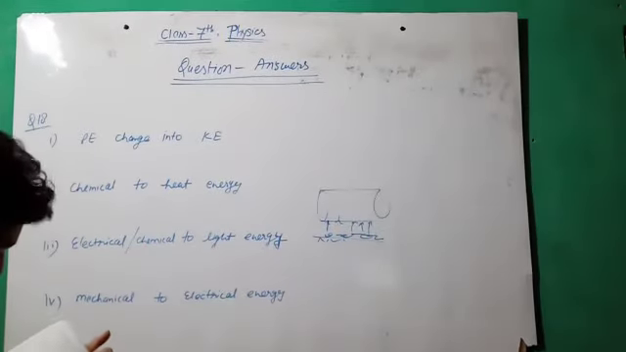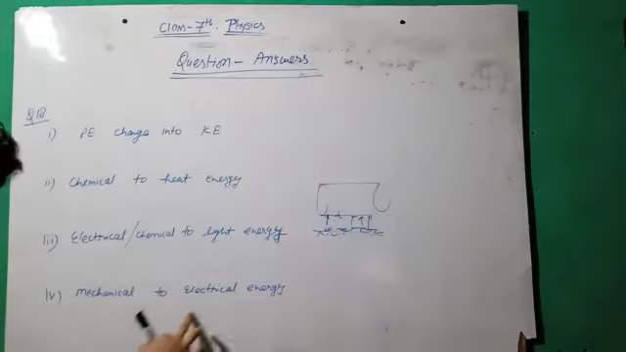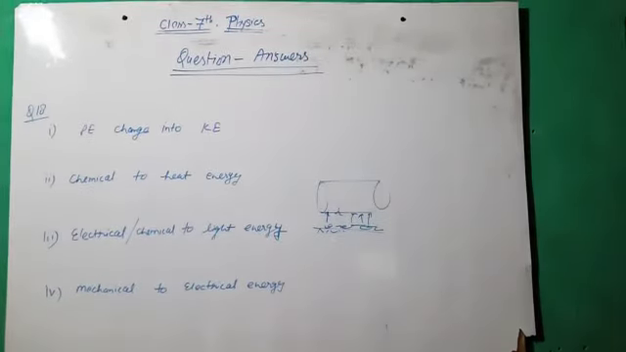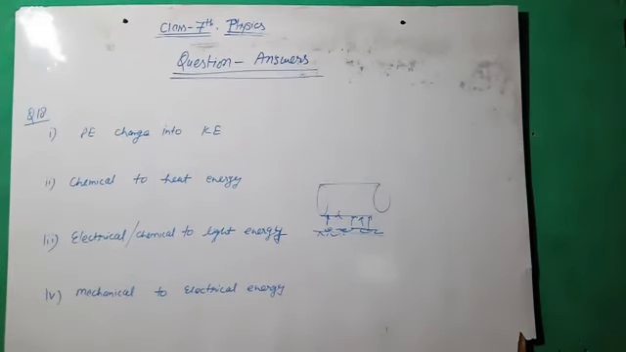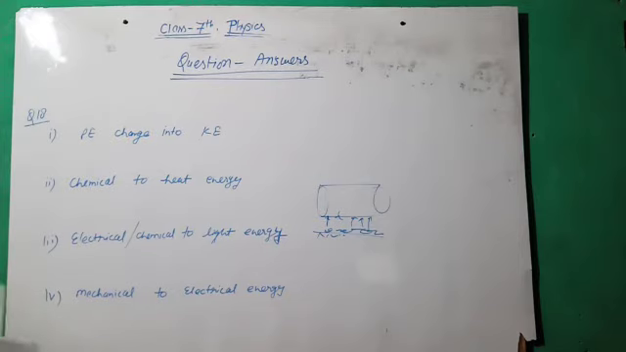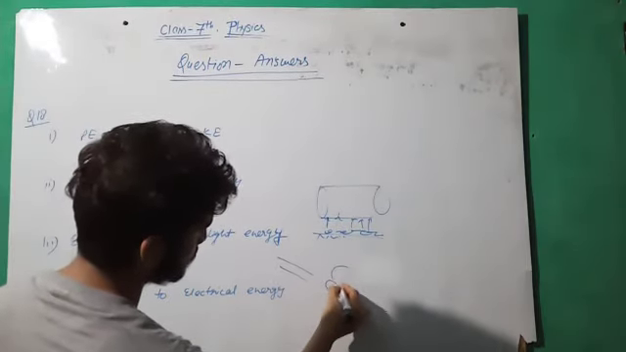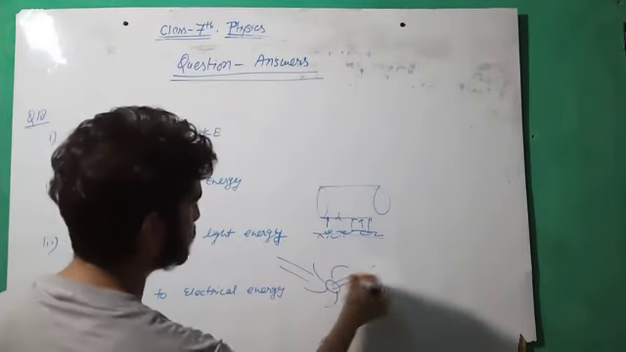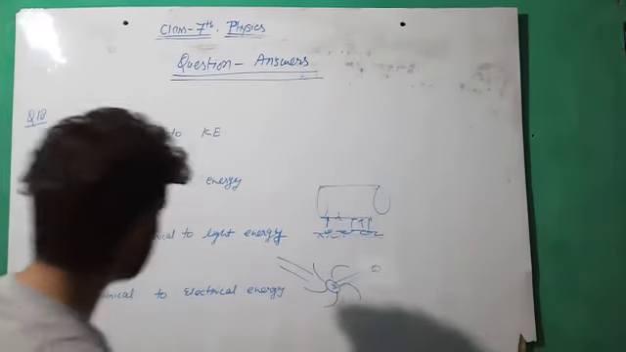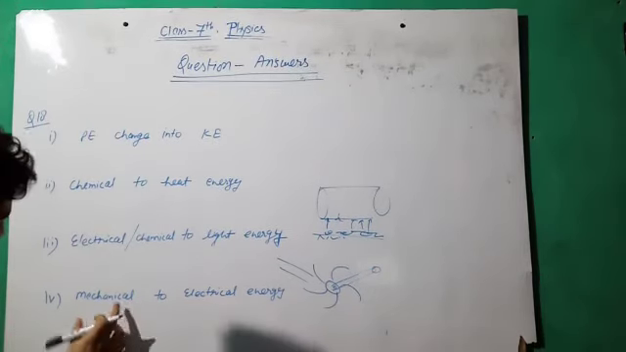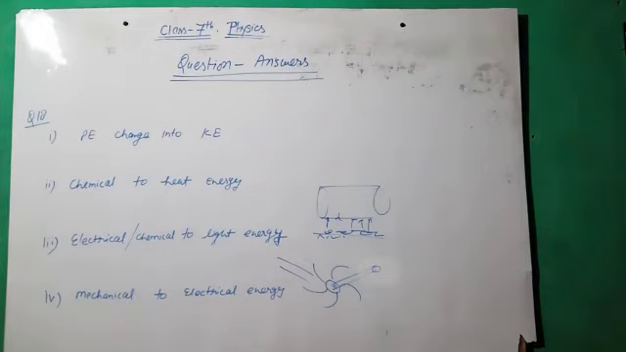The last one is an electric generator, which converts mechanical energy to electrical energy. I think I discussed this in the production of hydroelectricity, in which the motion of the turbine is transferred to a shaft, and with the help of the shaft it is used to produce electrical energy. So mechanical energy is converted into electrical energy in this case.